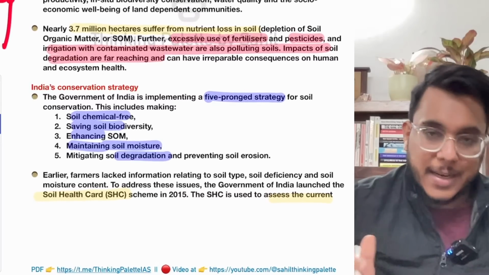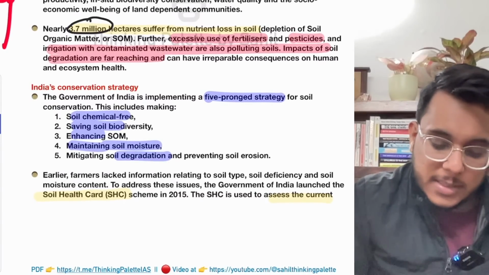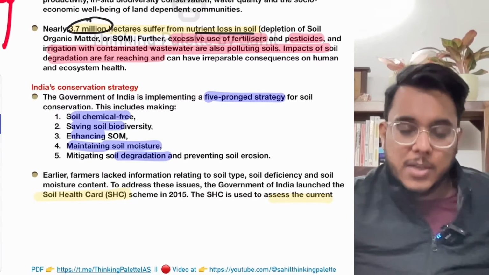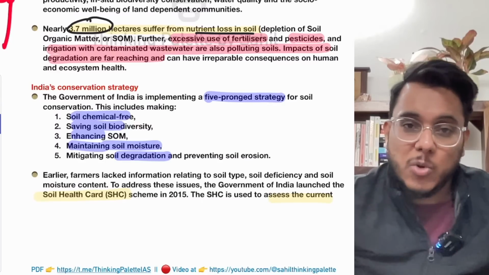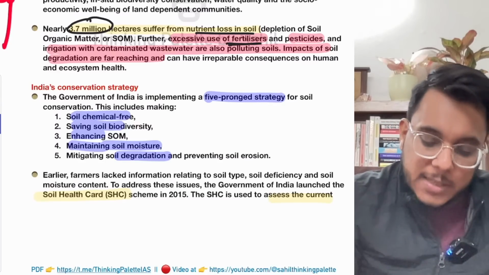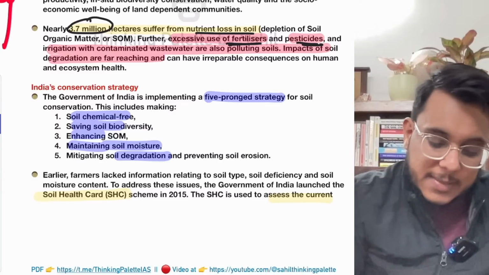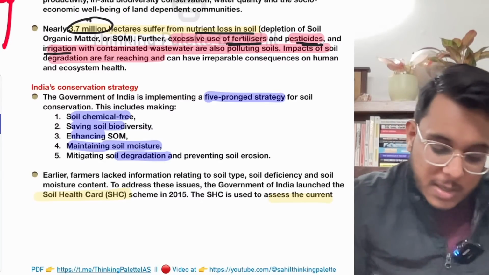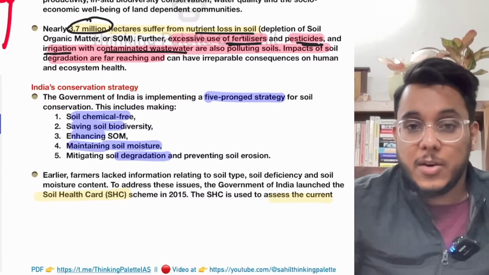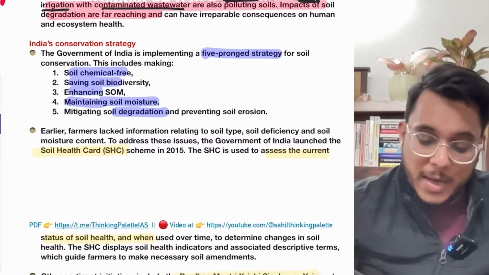Of this, 3.7 million hectares suffer from nutrient loss in the soil. And nutrient loss is particularly happening because of the excessive use of fertilizers, pesticides, excessive irrigation, and contaminated wastewater, which are also impacting the soil.